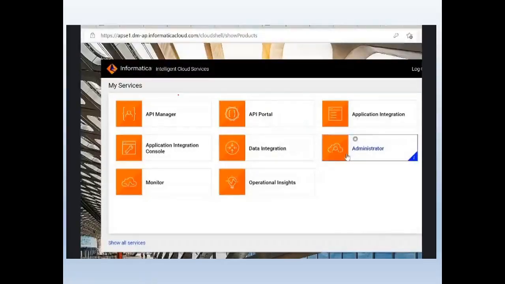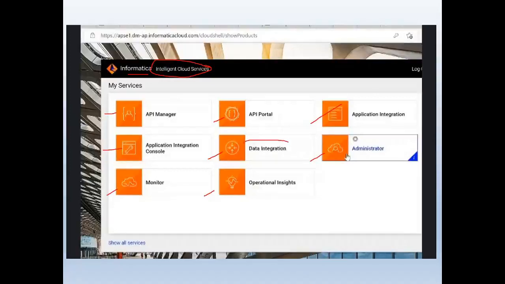So this is one example, Informatica Cloud. Informatica Cloud is one cloud service, and these are the services of that cloud: API Manager, Application Integration Console, Monitor, API Portal, Data Integration, Operational Insights, Application Integration and Administration. So these are the services provided by this cloud. So integration is very important here.